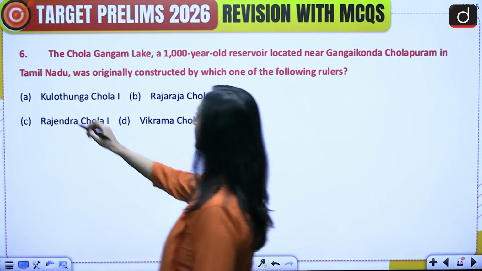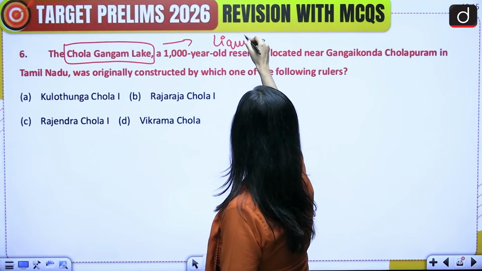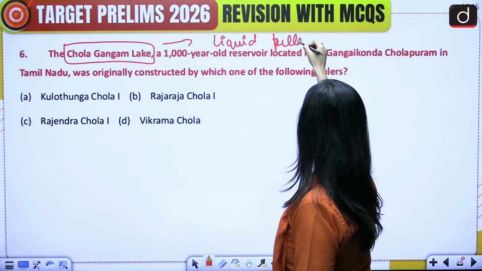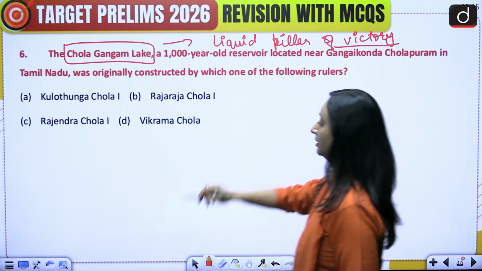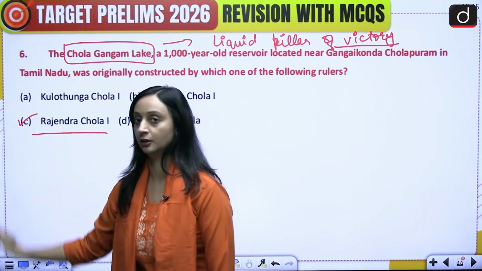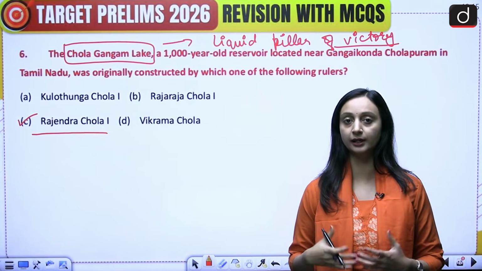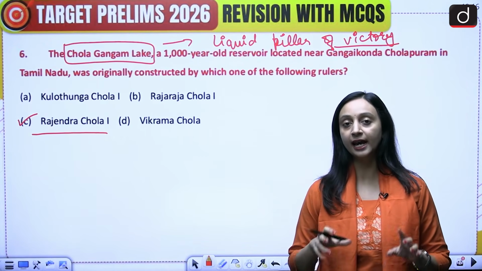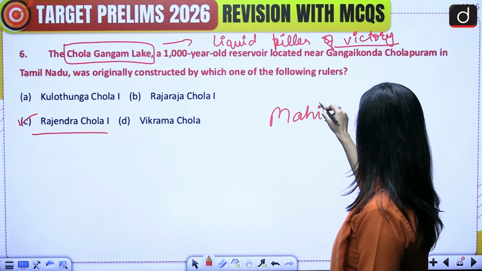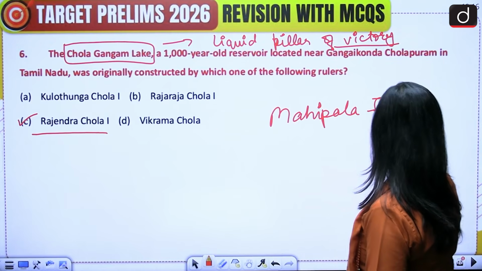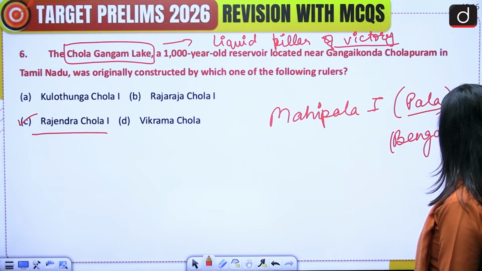Okay, so this Chola Gangam Lake, it's actually a liquid pillar of victory. Whose victory? Rajendra Chola I. So Rajendra Chola I led a Ganga expedition to the north, a military campaign to the north, and there he defeated many rulers, the prominent ones being Mahipala I of the Pala dynasty, Bengal, right? And some other rulers as well.